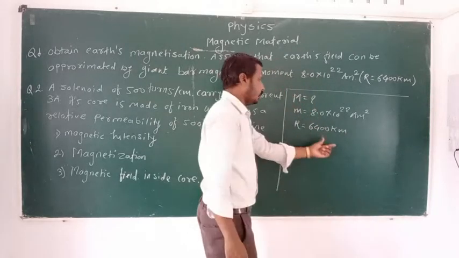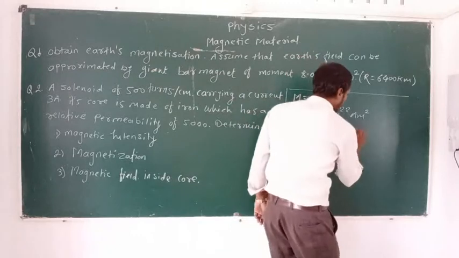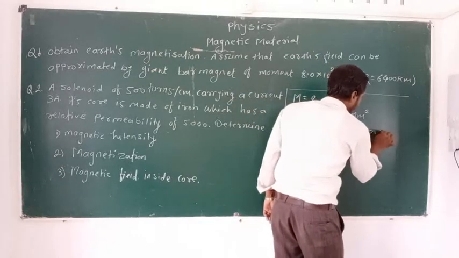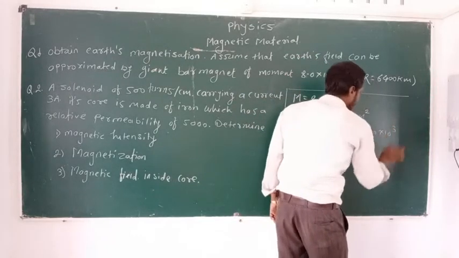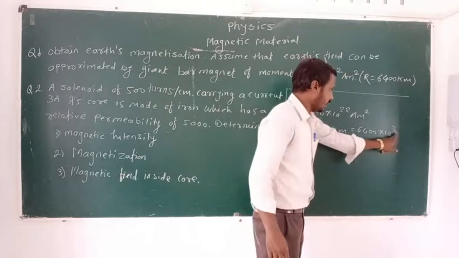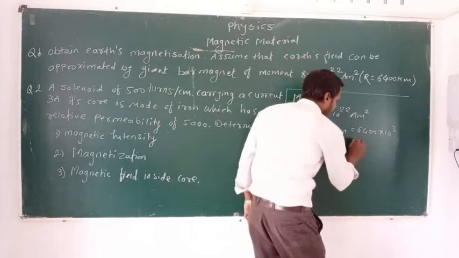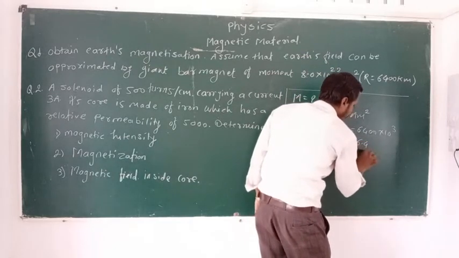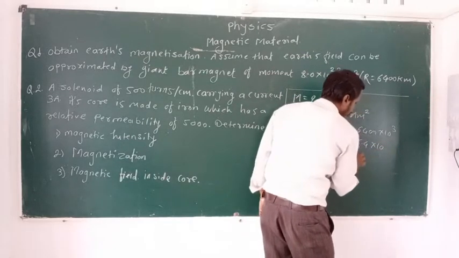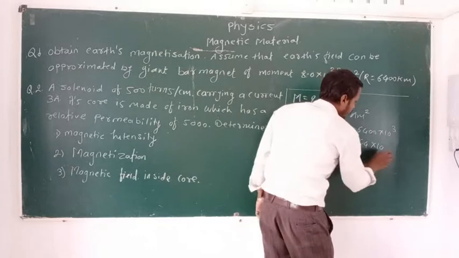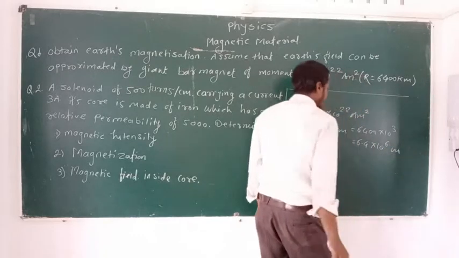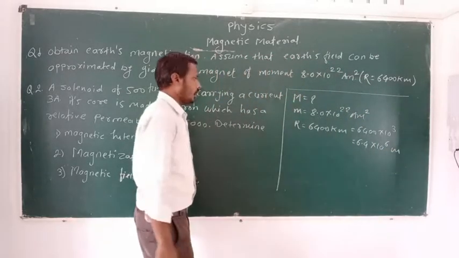Converting kilometer into meter, we can write 6400 multiplied by 10 raised to 3. Finally, I can write 6.4 into 10 raised to 6 meter. This is the radius of Earth.